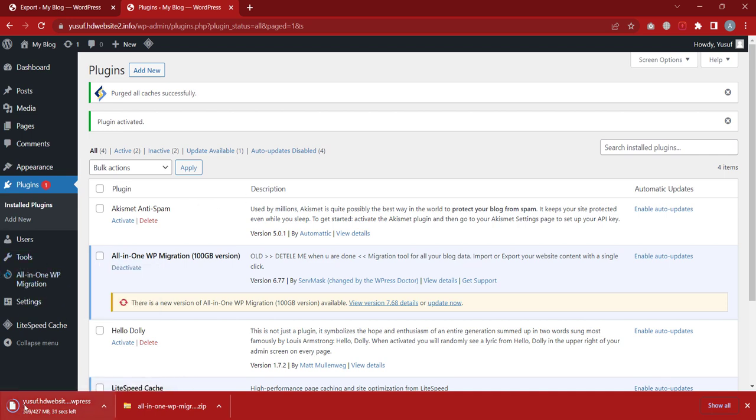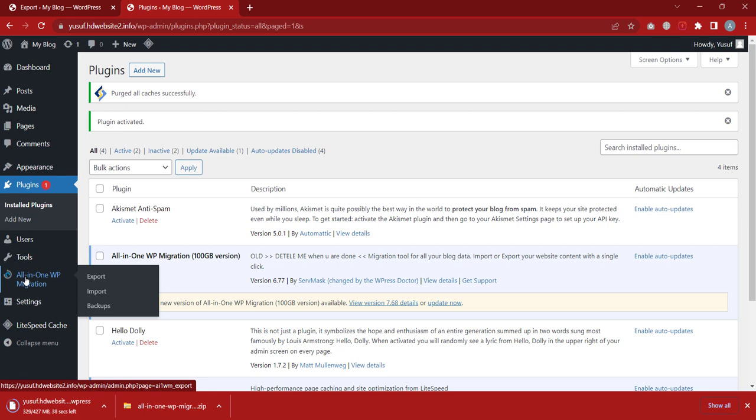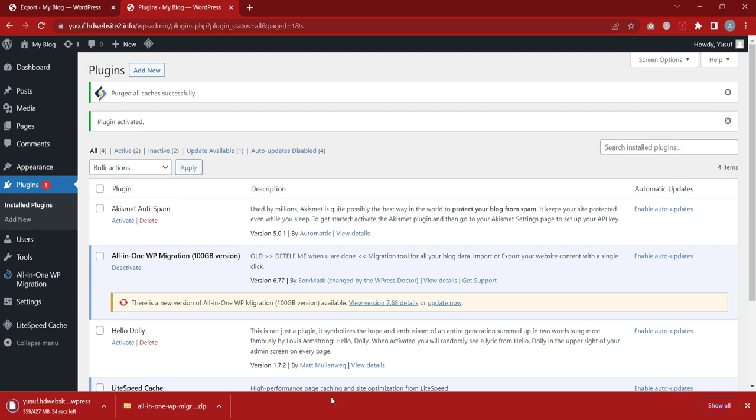As you can see, it's not yet done downloading. It has about 30 seconds left to finish the download. So I'll wait for it to finish. Once it's done downloading, I'll come here and go to import. But it's not yet done downloading, so I'll hold on a bit. Once it's done, I will resume the video, inshallah.